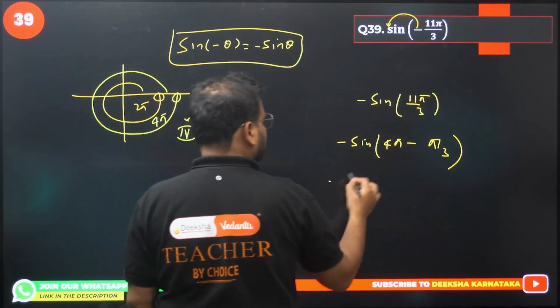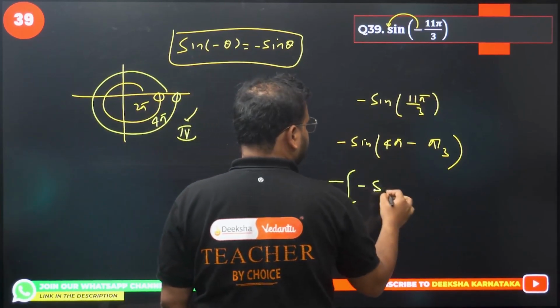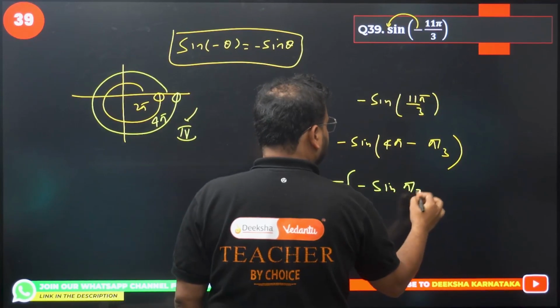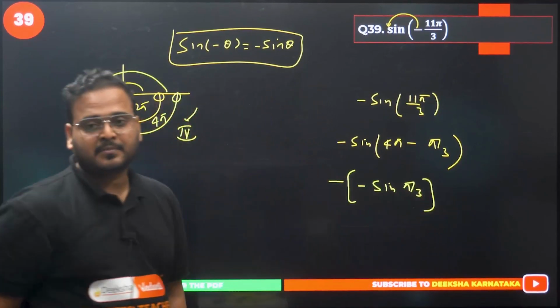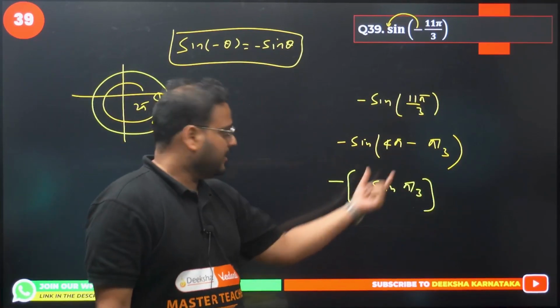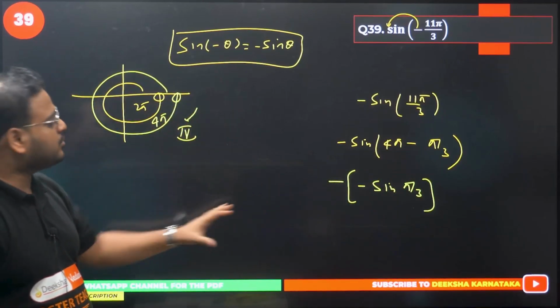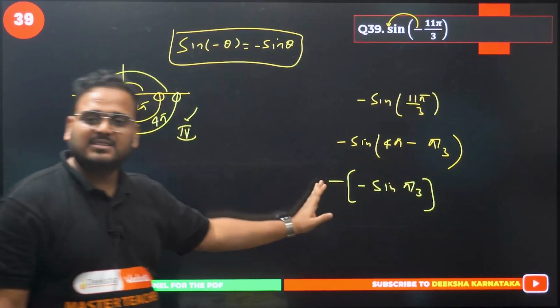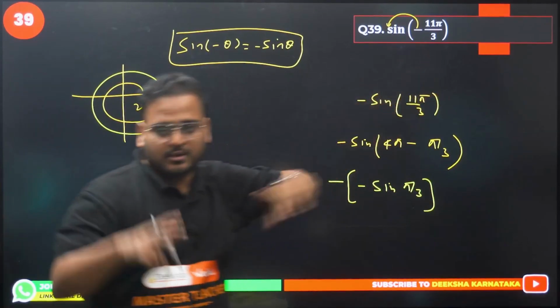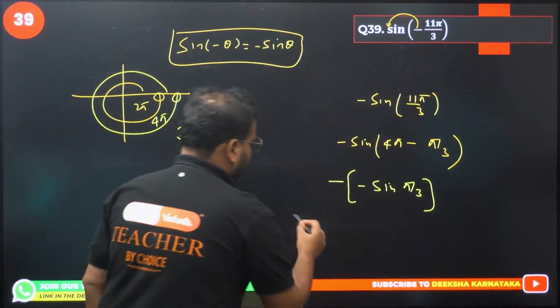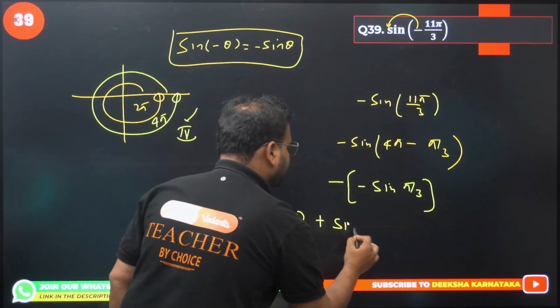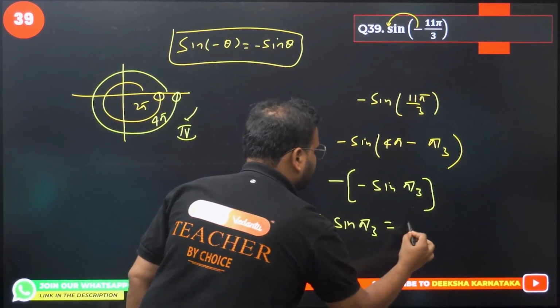This minus is outside, keep it outside. This will become minus sine pi by 3. How come, sir? This minus is outside, okay? This value is also negative because it's in the fourth quadrant. The minus sign is outside because they have given a minus sign over here. There are two different minus signs, okay? What I get is plus sine pi by 3. How much is that? Root 3 by 2.